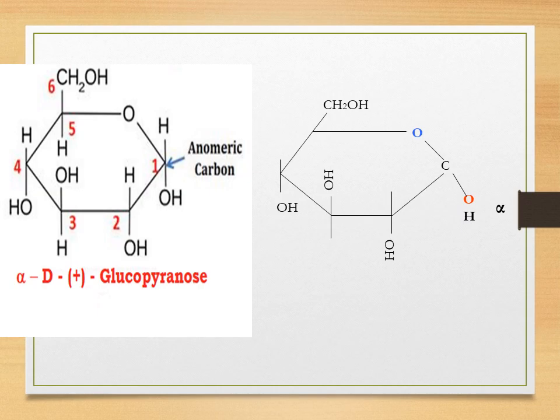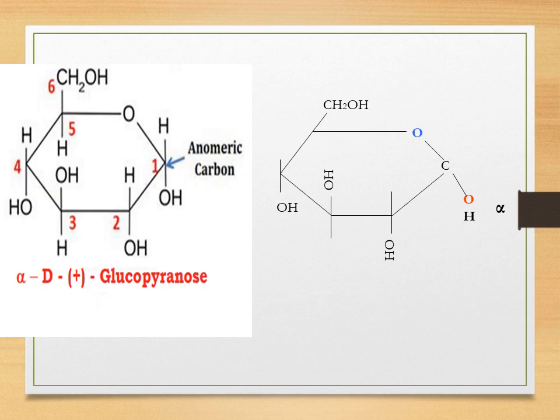Now, why is it called alpha? Students, when the bulky groups are on one side, it is represented by alpha. Now, if you observe the C1 carbon atom and the C2 carbon atom, which are the bulky groups? Obviously, the hydroxyl groups are the bulky groups.